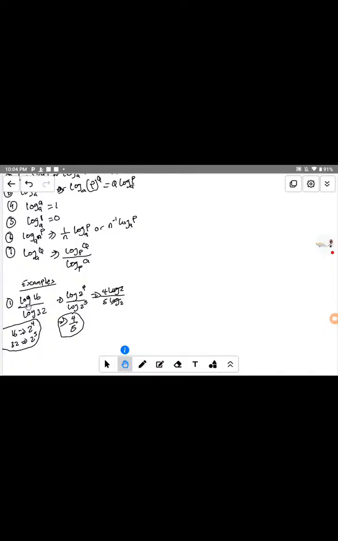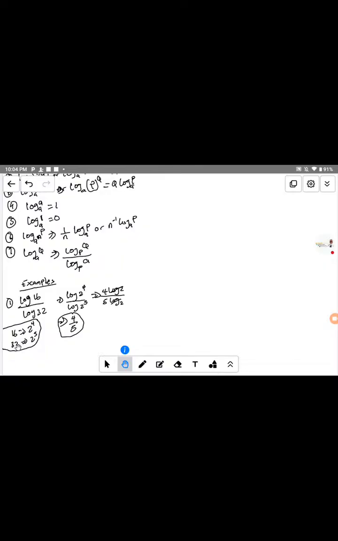The example says we have log of 16 divided by log of 32. In order to solve it, it is quite simple. If you look at this, something is common to 16 and 32. It is 2. I want to convert it to index form. 2 to the power of 4 will give us 16. Likewise, 32 is 2 to the power of 5.